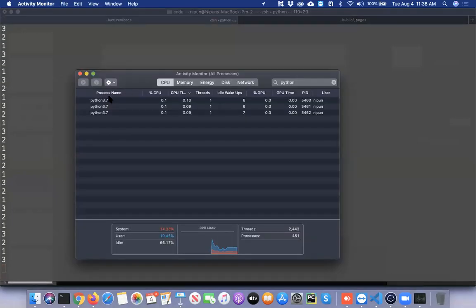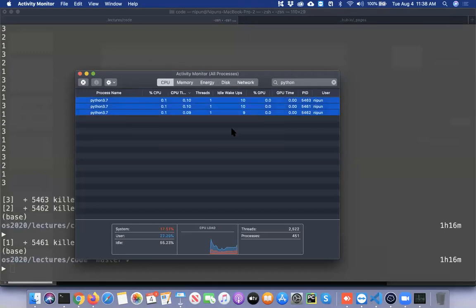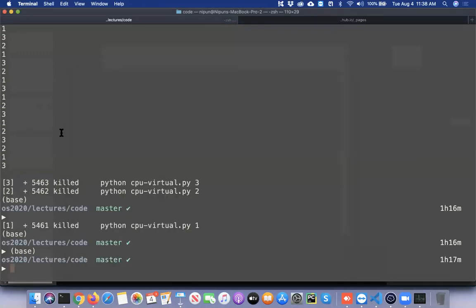So this just shows how virtualization is happening under the hood in a simple way, which we saw through a more complicated example also when we were talking about PowerPoint running, and then I was shifting on to Visual Studio. Let me kill all of these via the activity monitor or the task manager.